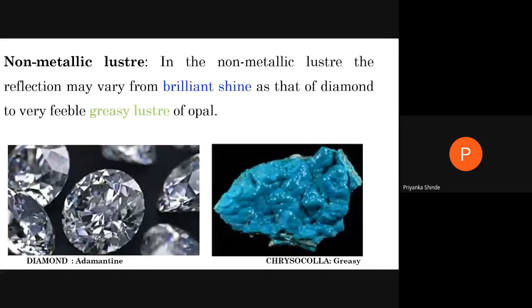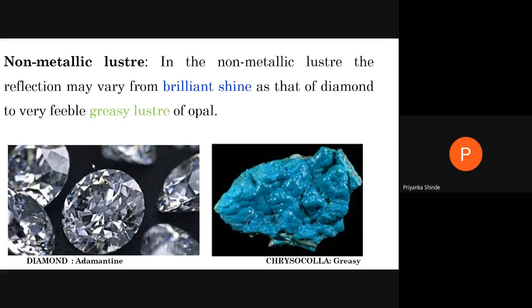In non-metallic luster, the reflection may vary from very brilliant shine, as that of a diamond, to a feebly greasy luster as that of opal or chrysocolla. So it is a range, it is not a constant. It will not look similar for all the lusters. So there are varieties of luster under non-metallic, and they vary in the range from very brilliant to very dull.